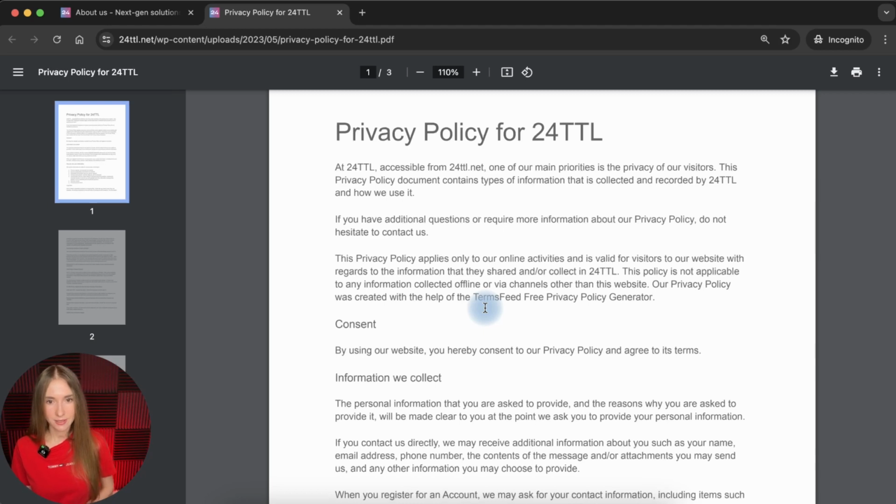What we can see right here is that we don't have any mention of the company's legal entity. From the first point, I see that there is a mention of the website, right? The website that we just analyzed, but there is no information about the legal entity. So actually the company, which is the website owner or maybe a licensor, I don't know, and there is no information about it. We cannot understand which jurisdiction the company is from. We cannot understand what its legal address is.